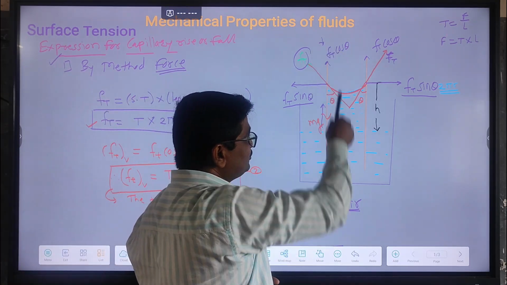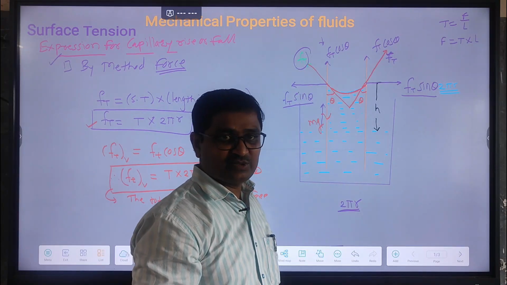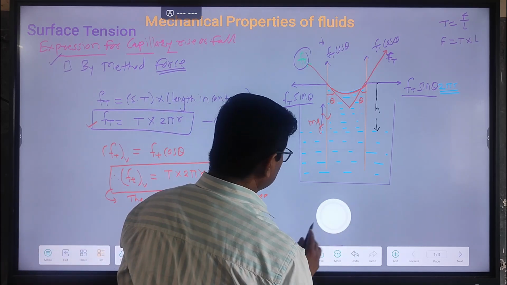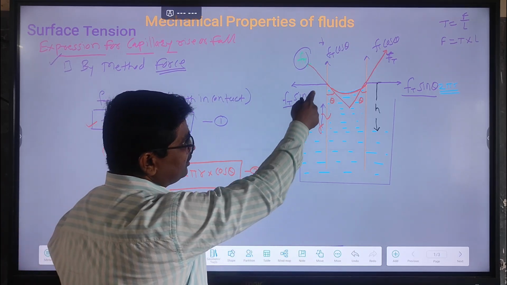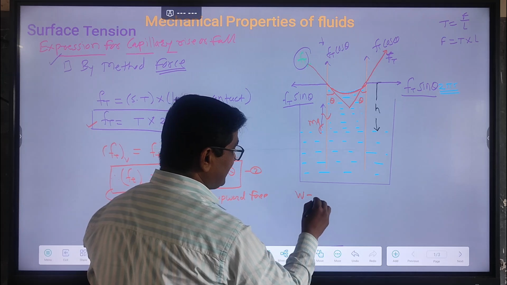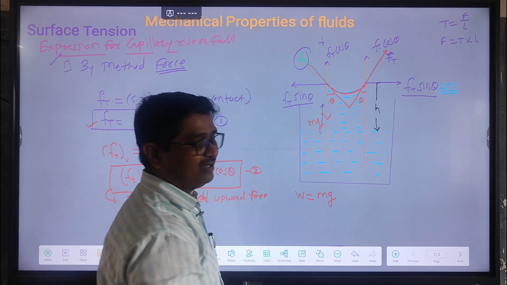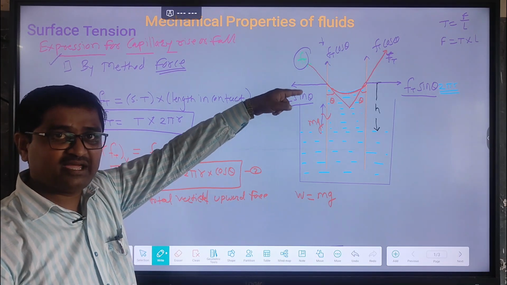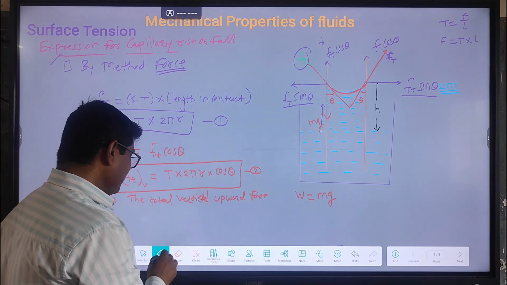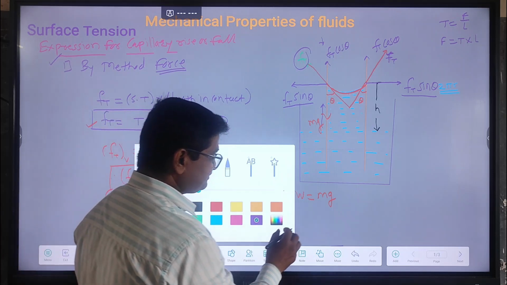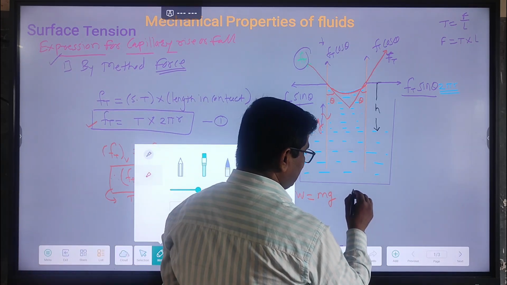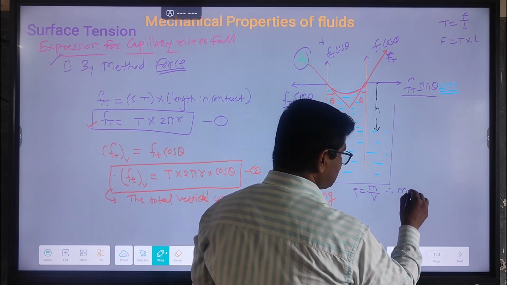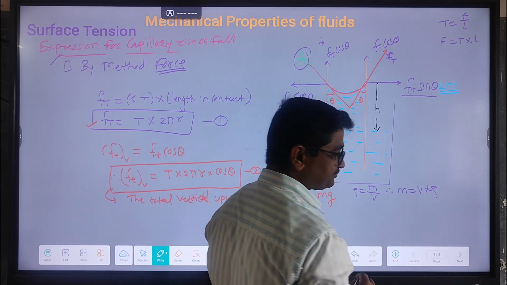So what amount of downward force is experienced by the liquid meniscus? We can find the total vertical downward force due to the weight of the liquid column, and weight is denoted by mg. Here m is the mass of the liquid column, and this mass we can find by using density. We know that density is equal to mass per unit volume, so mass is equal to volume into density.